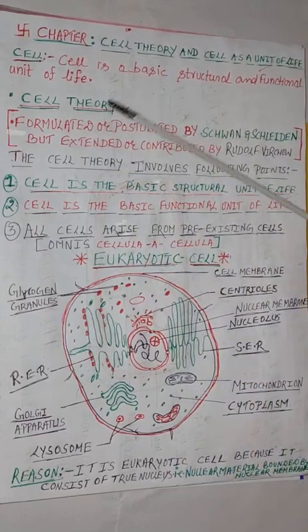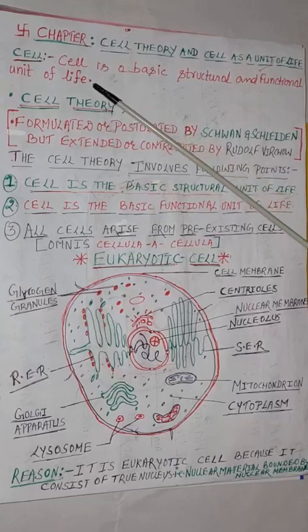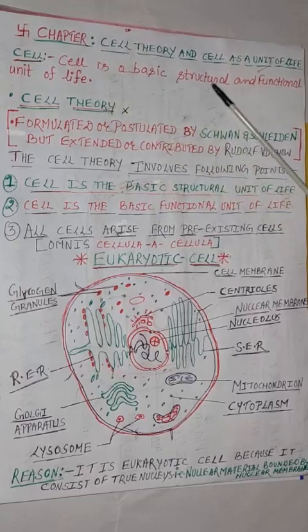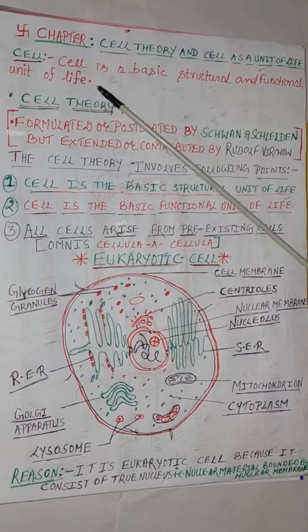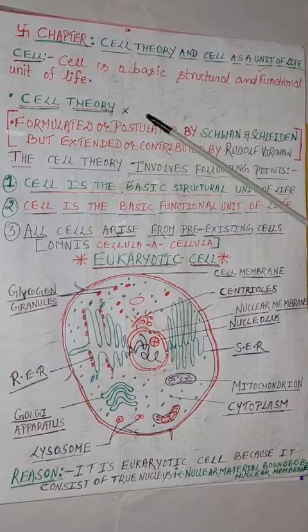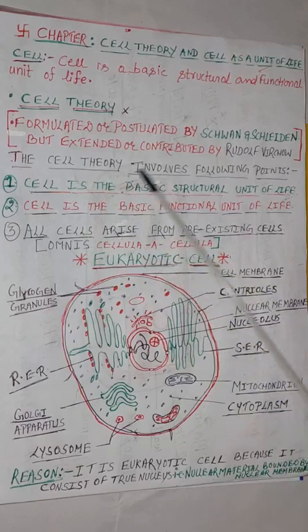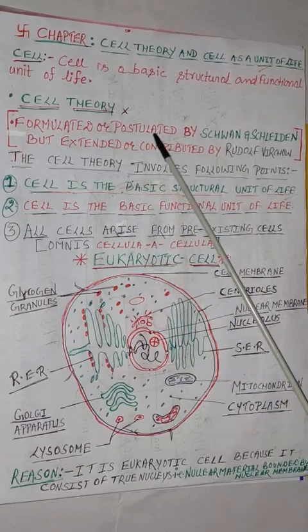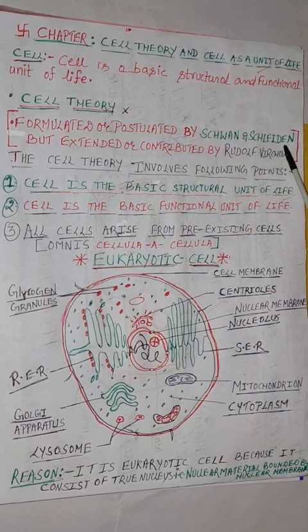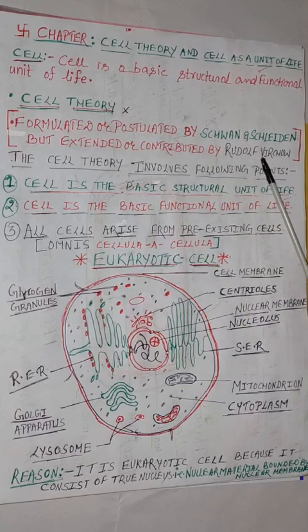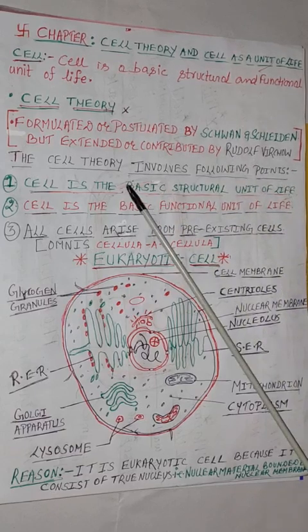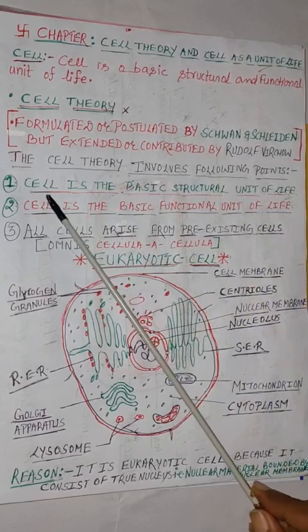Very simple definition. You are studying from your basic class. Cell is a basic structural and functional unit of life, isn't it? Now students, cell theory has been deleted in the reduced course. So let us check once. It was formulated by Schwann and Schleiden, but extended by Rudolf Virchow. And the postulates are as follows.